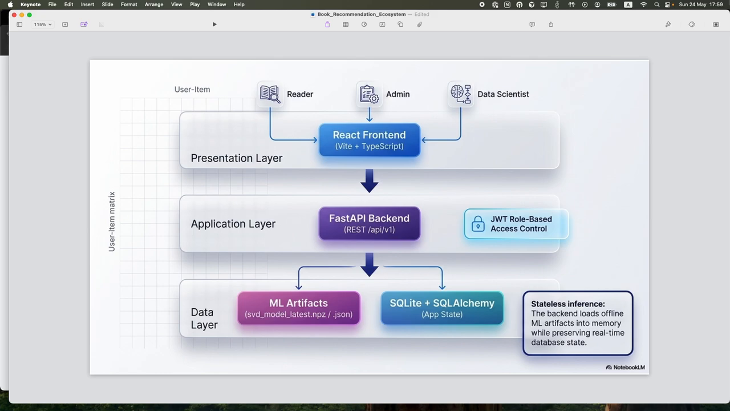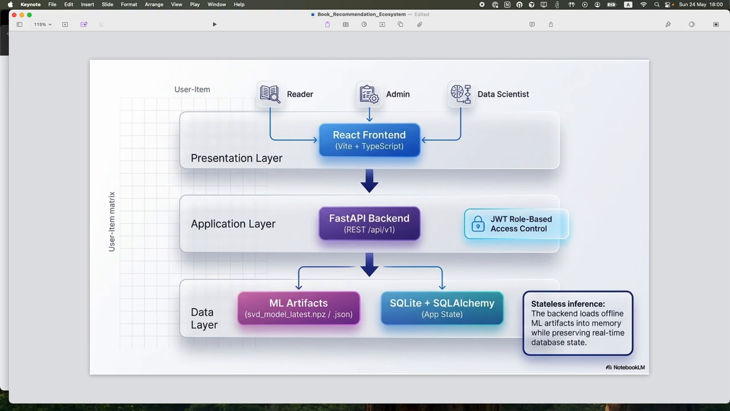So we have three layers. The first is the UI, where the three stakeholders, the end user, the admin, and the data scientist, interact with it. The second layer will be the service. I built it with FastAPI for simplicity. The final layer will be the machine learning artifact.